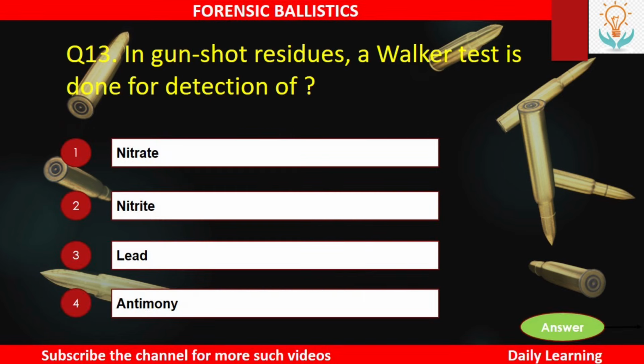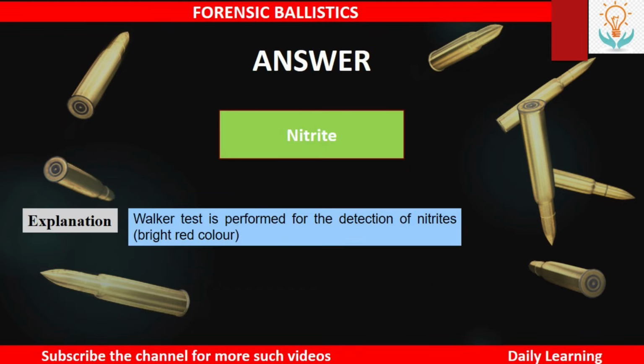Next, in gunshot residues, a Walker test is done for detection of number 1, nitrate, number 2, nitrite, number 3, lead, or number 4, antimony. So the answer is nitrite. Walker test is performed for the detection of nitrites, which gives a bright red color.